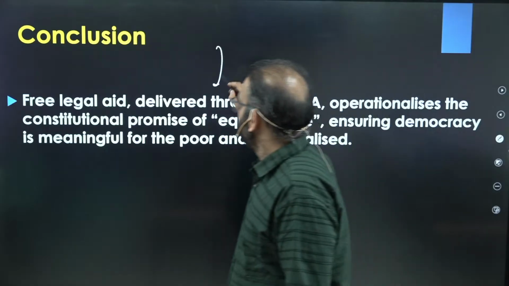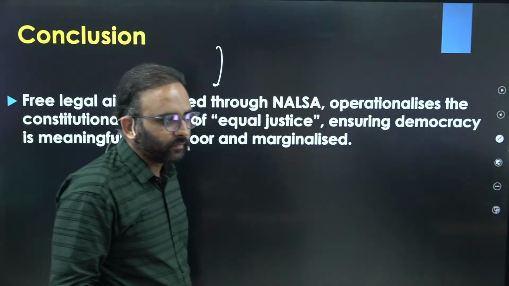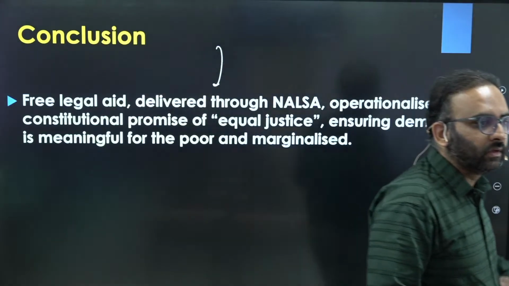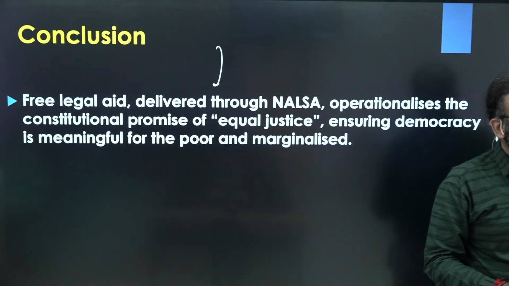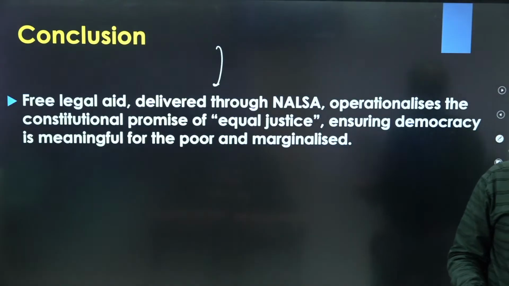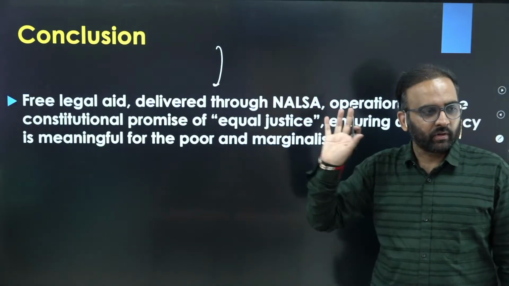Then in the conclusion you need to write certain suggestions, right? So, strict review of impaneled lawyers' performance, right? Better remuneration for them so that they could provide quality aid. Then Lok Adalats could be made permanent institutions and so on, clear? So that should be part of your conclusion.